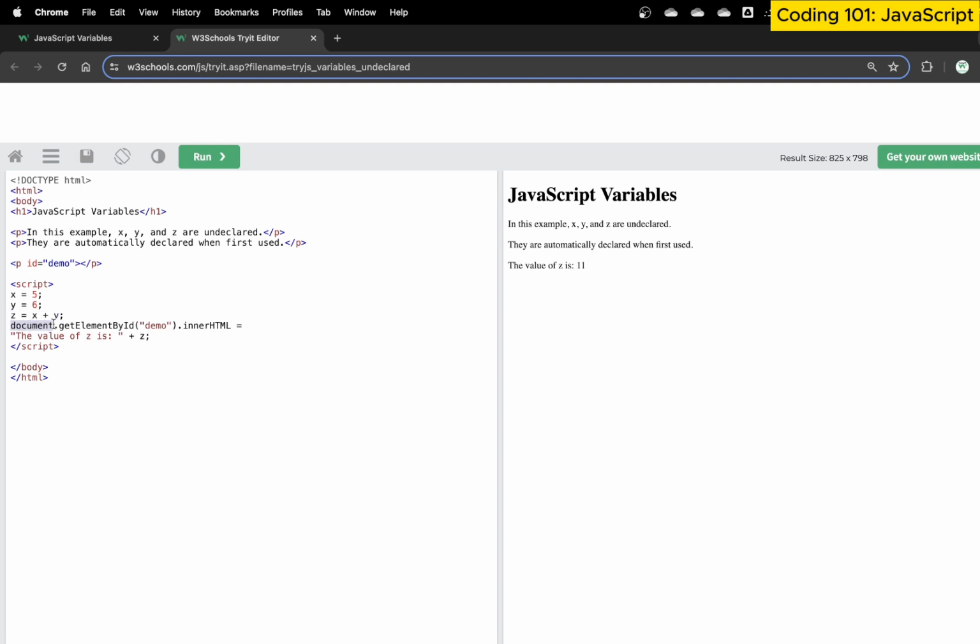Then we can use document dot getElementById. Again, remember this means that this is our web document, and inside this document there's an element with an id named demo. Then what you need to do is change its innerHTML to the value of z, which is x plus y. So we are changing the internal value of this HTML. When we execute it, we get the answer here: the value of z is this. So this line comes from JavaScript.